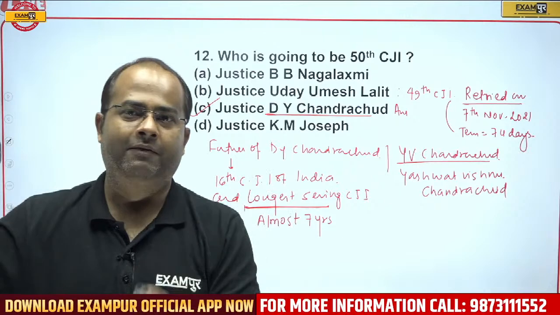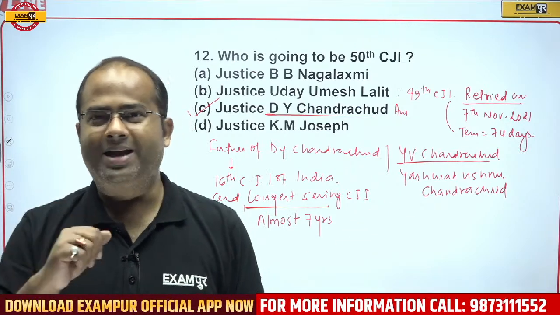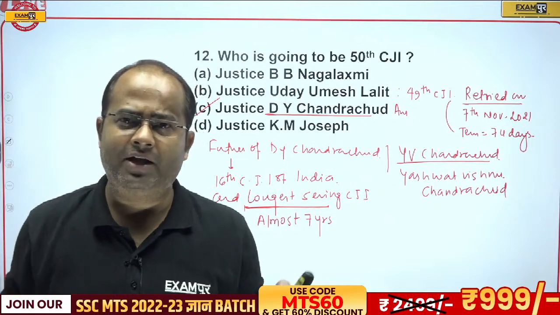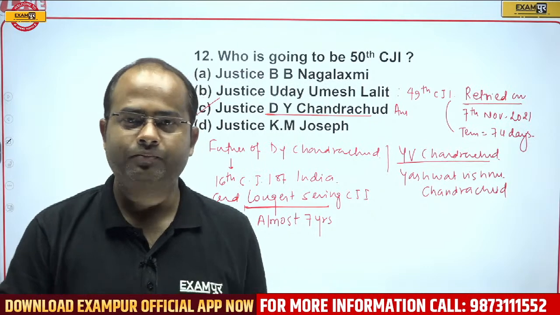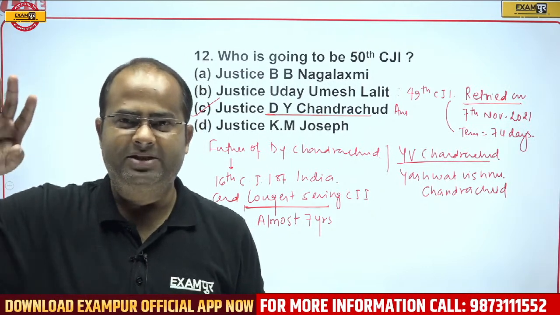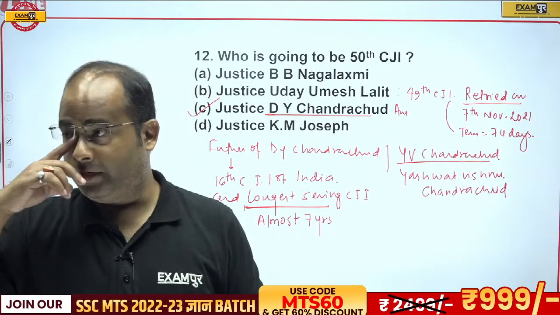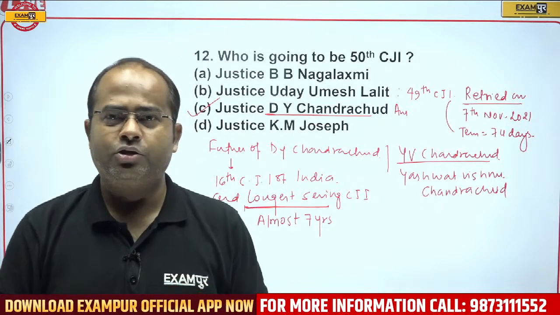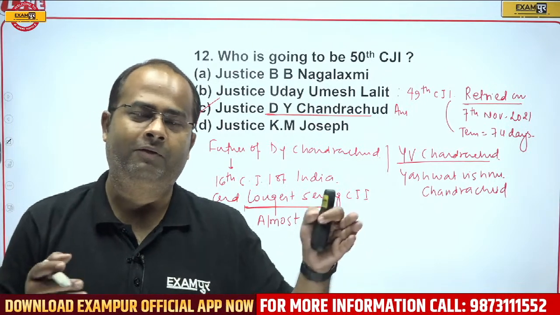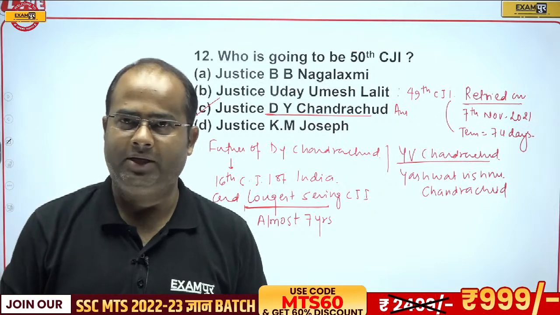That means earlier the father became CJI, now the son will become CJI. What I have seen is that in the judiciary there is a very strong hierarchy: whatever the father does, the son also does. Like the son of Ram Jethmalani is also a very prominent lawyer. Soli Sorabji's son is also in the judiciary. So if the father is in the judiciary, they get inclined towards judiciary things.